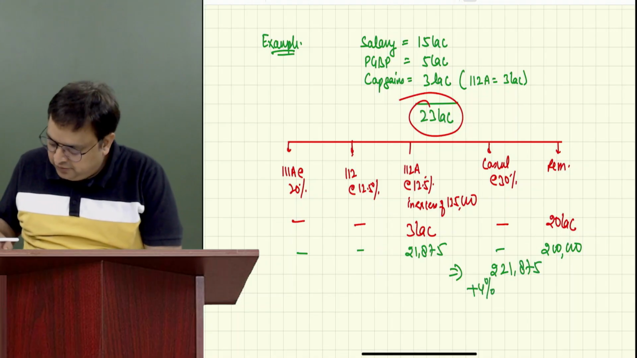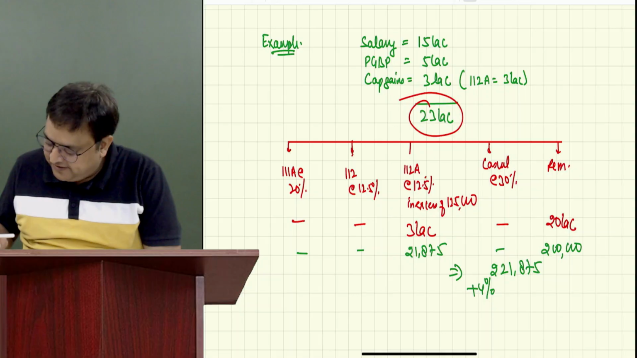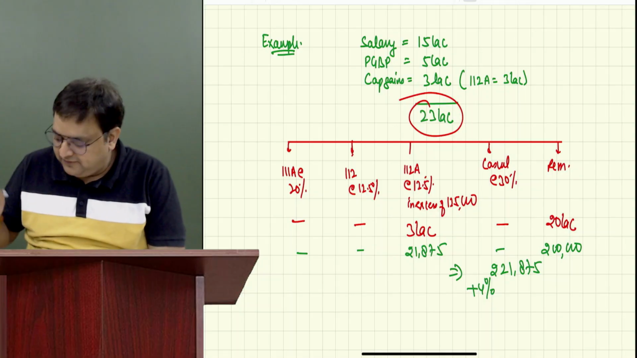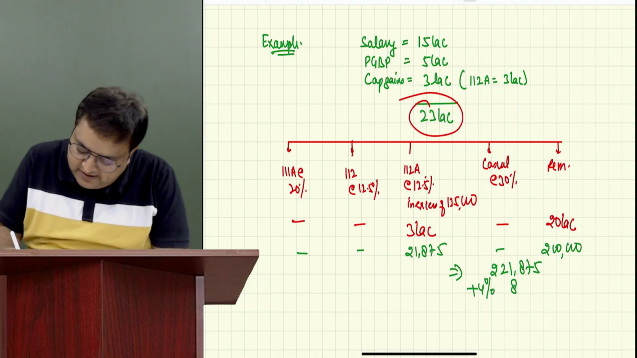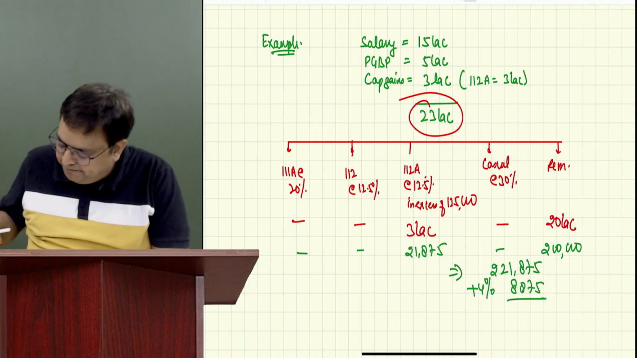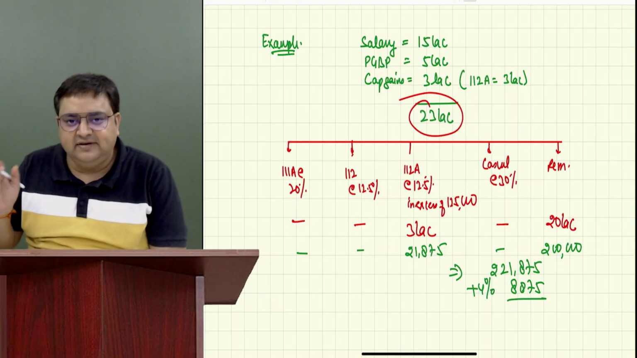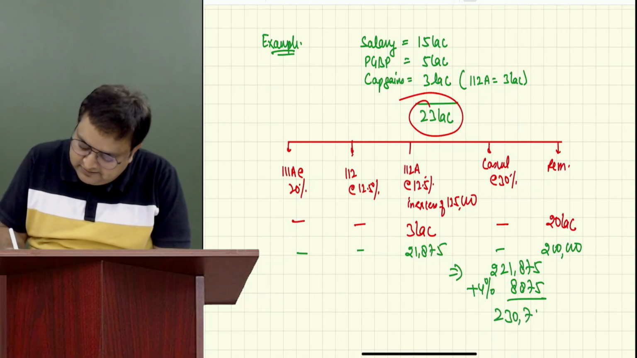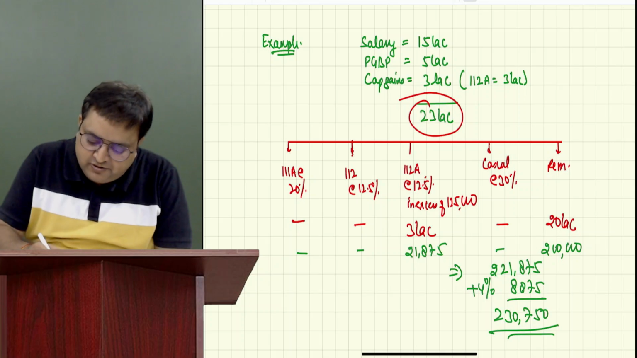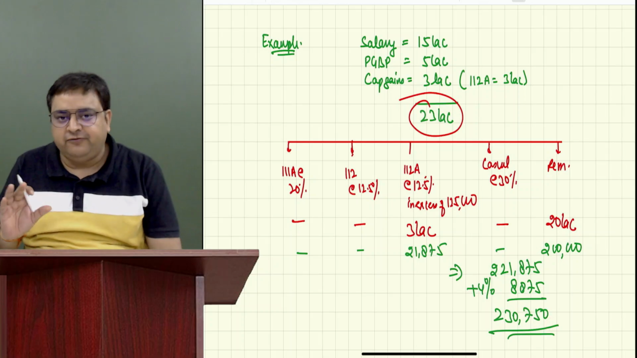What I'll do, 221,875. Since I need that cess figure, multiply by 4%, 8,875 plus is equal to 230,750. Since it is already rounded off, we don't have to round it off again.